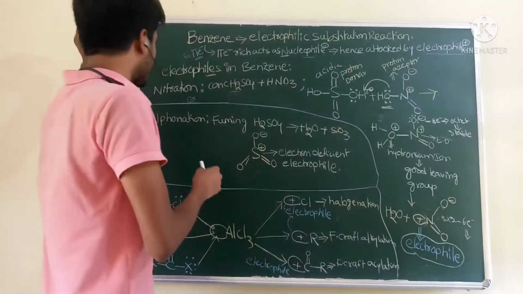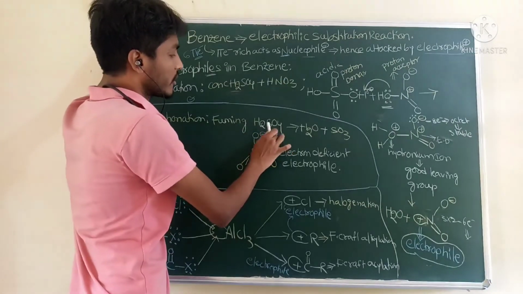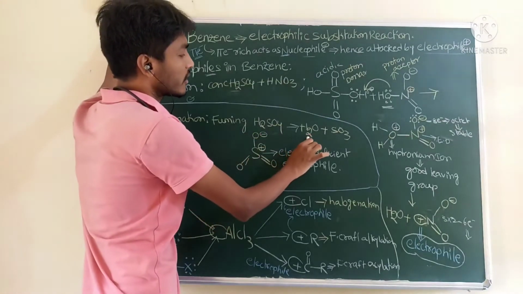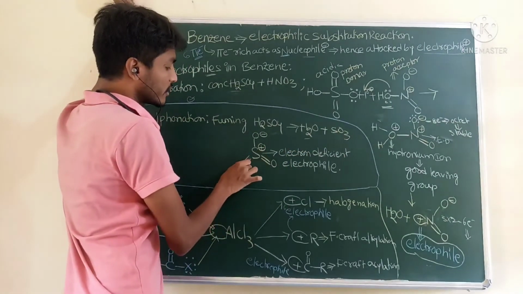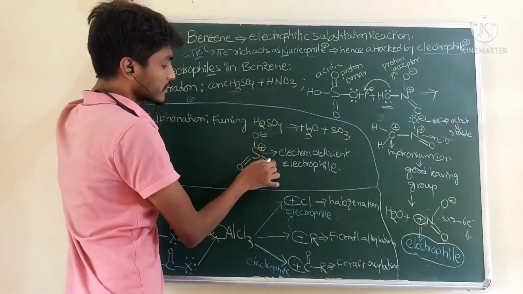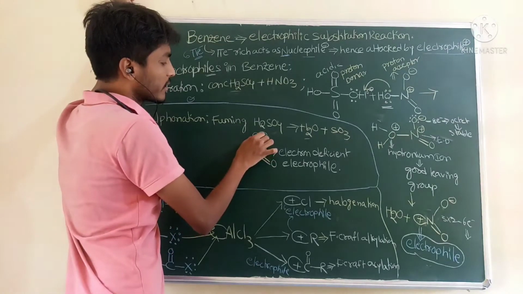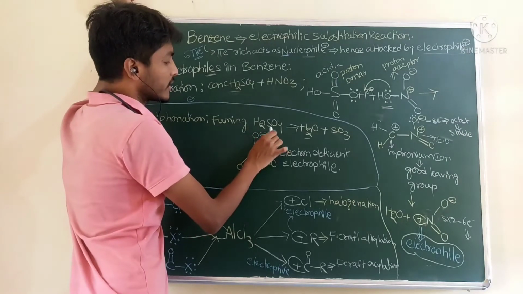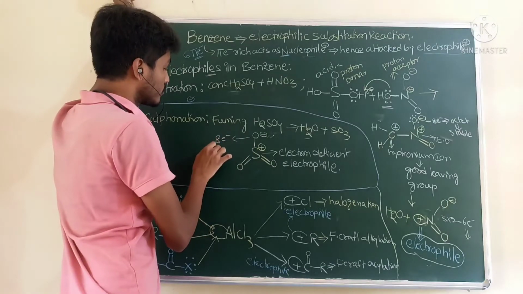Likewise, in the case of sulfonation, fuming H2SO4 is there. Fuming H2SO4, what will happen? This is degraded into water and SO3. SO3 structure is like that. 3 oxygen atoms are there. This oxygen will take 5 electrons like this. Same octet, 8 electrons are there in the case of oxygen, so the octet is stable.